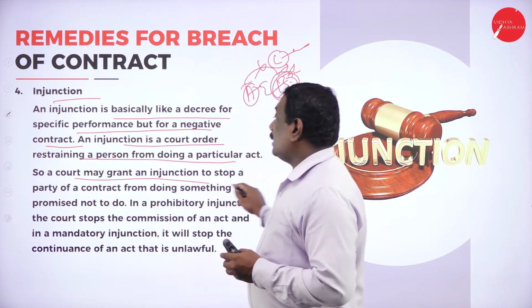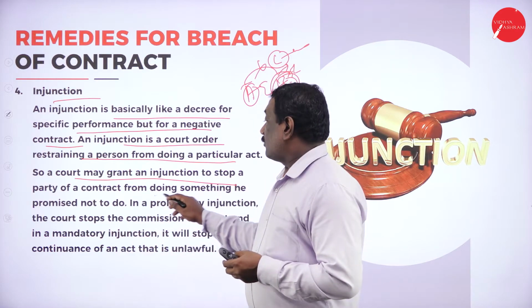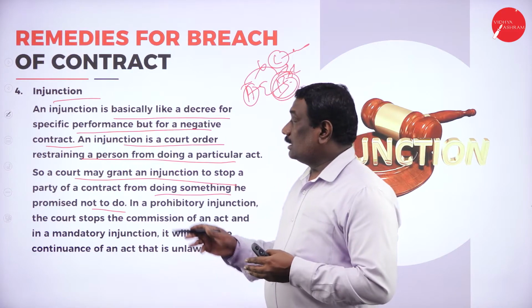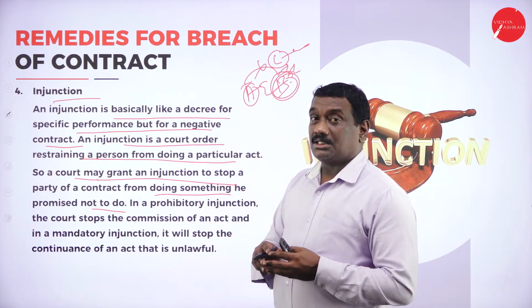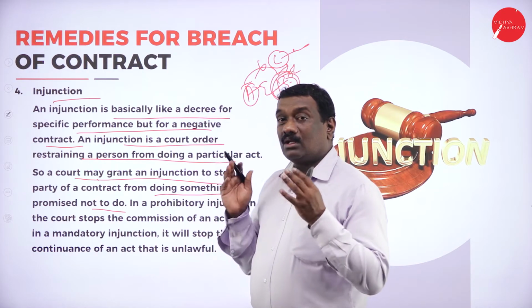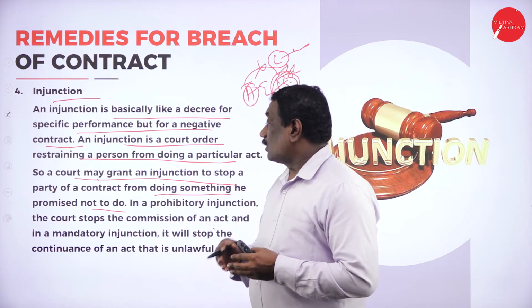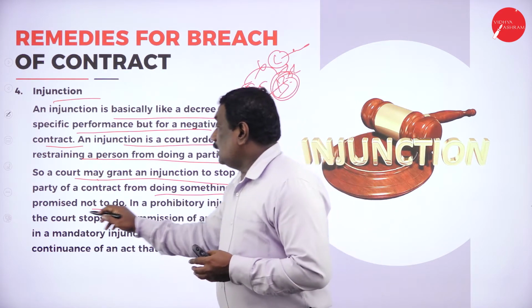So the court may grant an injunction to stop a party of a contract from doing something he promised not to do. So under this injunction order, the court will grant an injunction to stop one of the parties to the contract from doing something that he promised not to do.